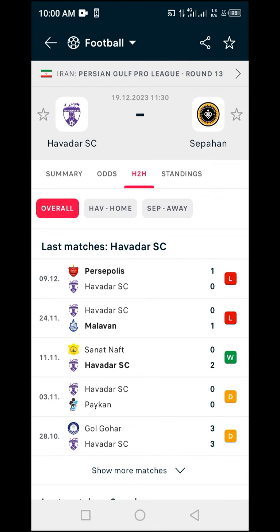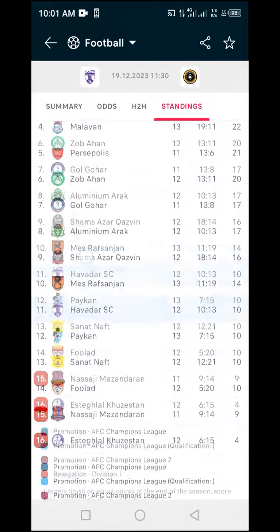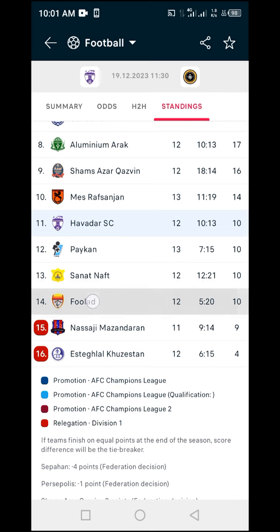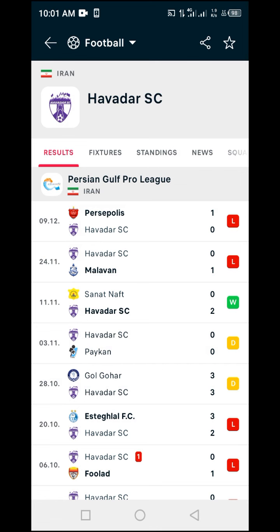So now we are going to make use of the standing table and look at the comparison between Folat and Havada. I'll scroll down, and if you see here, Folat is in the 14th position and Havada is in the 11th position of the league table. In other words, Havada is greater than Folat. In this case, we are going to compare the next team, since Havada is already greater than Folat, so we are not going to use Folat for this comparison.